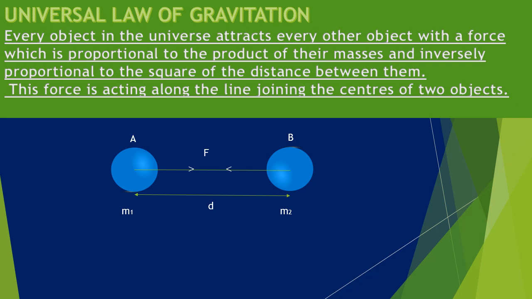Let us come to the second part. Force is inversely proportional to the square of the distance between them. That means the more the objects are far from each other, the lesser will be the gravitational force between them. Or if the objects are very close, if the distance between the two objects is less, the gravitational force between them is very high. So now let us derive the universal law of gravitation and form an equation for it.